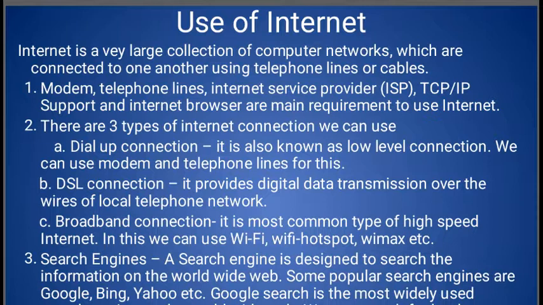DSL connection, digital subscriber line. This provides digital data transmission over a wire of the local telephone network. With the help of DSL we can also use the internet. Okay, broadband connection. Today we are using broadband connection. It is the most common type of high speed internet. We can use Wi-Fi, which means wireless fidelity, a Wi-Fi hotspot to share the Wi-Fi, and WiMAX if our distance is so long.